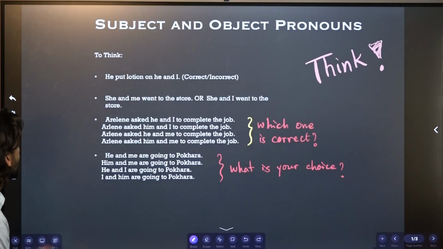He put lotion on he and I. What do you say? He put lotion on he and me. On him and me. Him and me. She and me went to the store. Is it "she and I went to the store"? She and me went to the store.